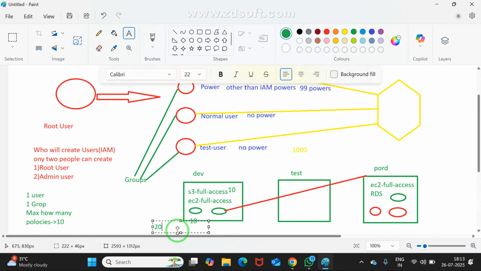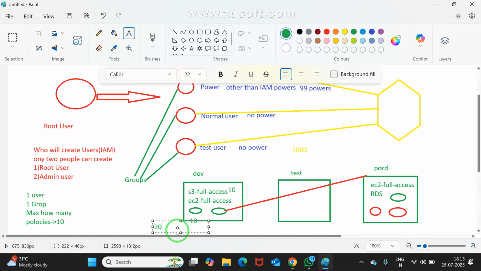What we are doing is creating groups, assigning policies to the groups, and assigning users to those groups. Each user is able to access all the policies. See, to reduce the burden, we are going to create groups. We are reducing the burden by creating groups. I hope you got the clarity.